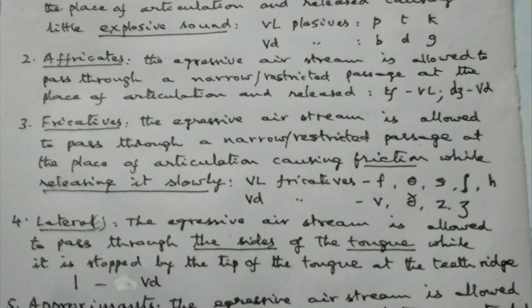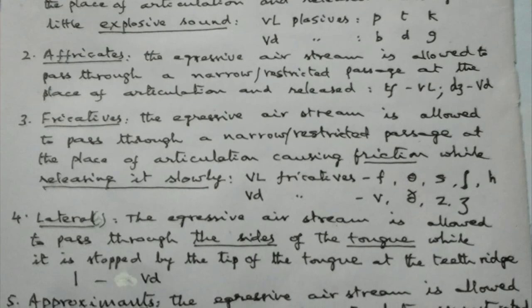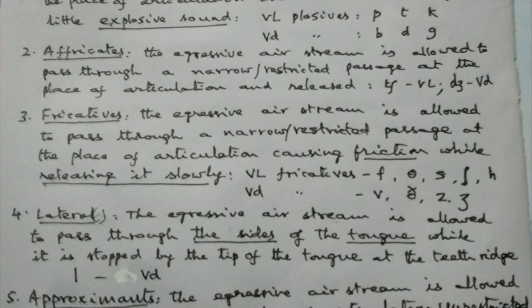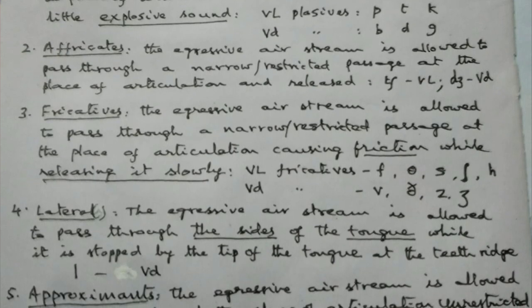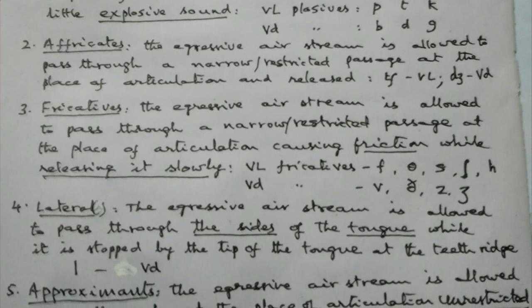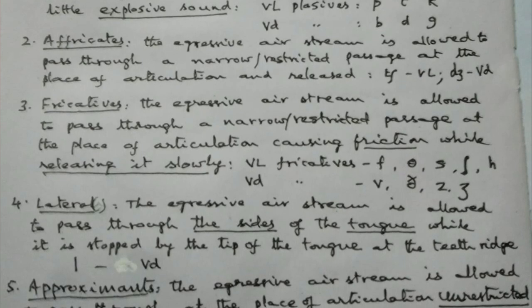They are f, th, s, sh, and h. And the voiced fricatives are v, th, z, and zh.